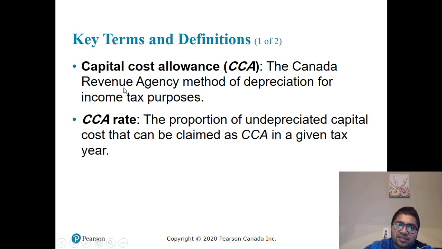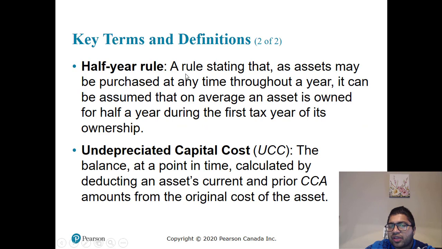Capital cost allowance is the CRA method of depreciation for income tax purposes. The CCA rate is the proportion of undepreciated capital cost that can be claimed as CCA in any given year. Half year rule: a rule stating that any asset may be purchased at any time throughout the year, so it can be assumed that on average an asset is owned for half of the year during the first tax year and half in the other one.